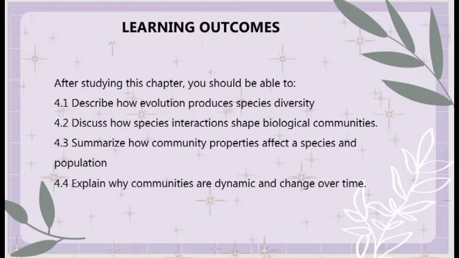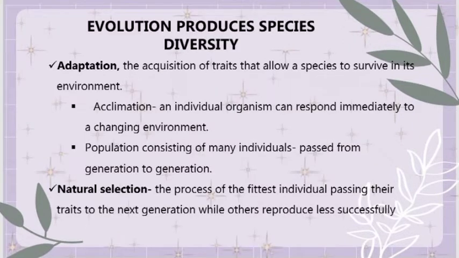So after studying this chapter, you should be able to describe how evolution produces species diversity, discuss how species interaction shape biological communities, summarize how community properties affect a species and population, and lastly, explain why communities are dynamic and change over time. So let us now start with how evolution produces species diversity.